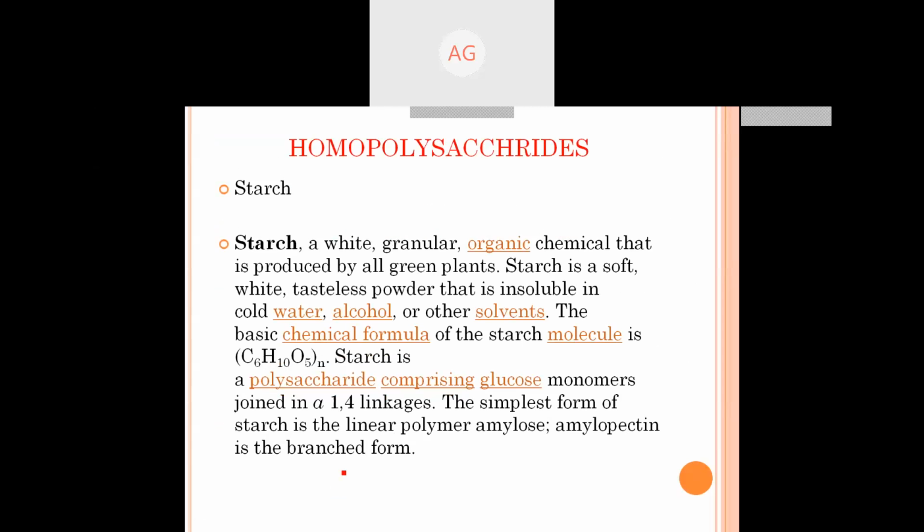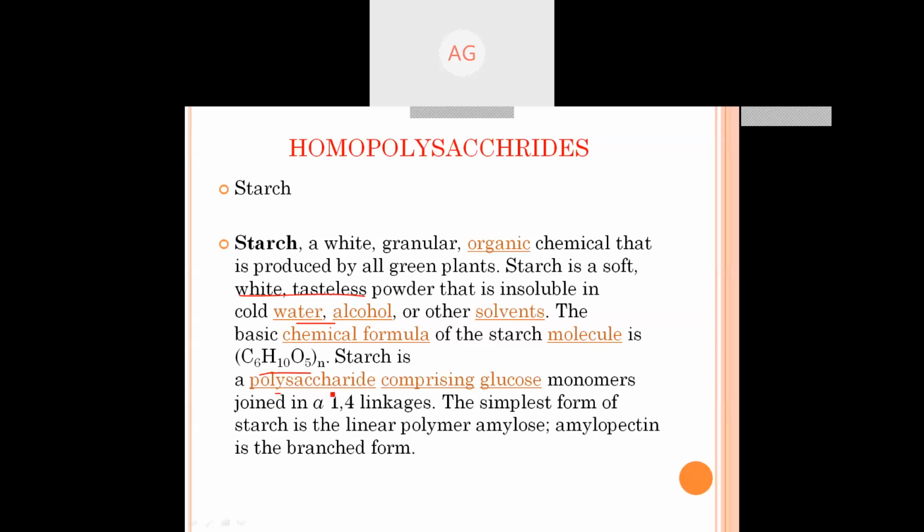Now, the homopolysaccharides, we will deal with them one by one. Homopolysaccharide number one is starch. We are very familiar with starch. Starch is a white granular organic chemical that is produced by all green plants. Starch is a soft, white, tasteless powder that is insoluble in water, alcohol, or other solvents. The chemical formula is (C6H10O5)n.